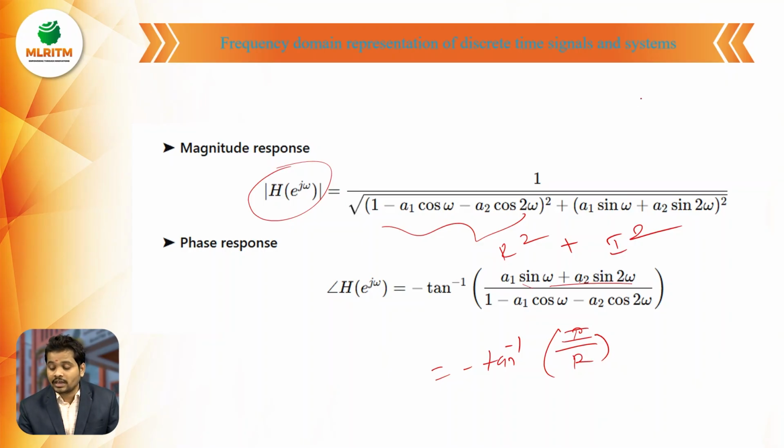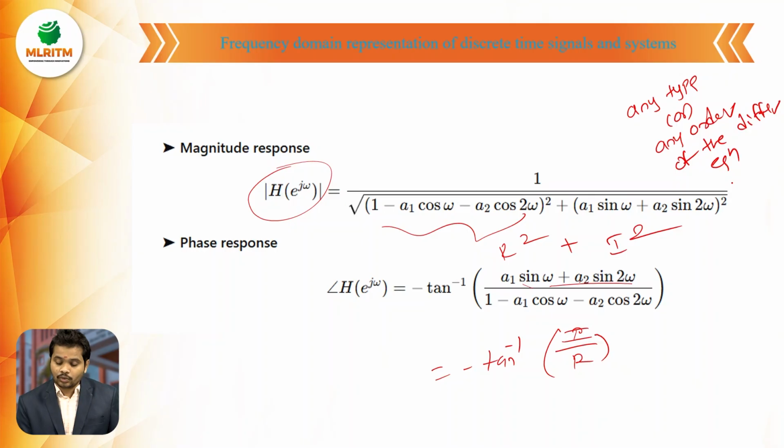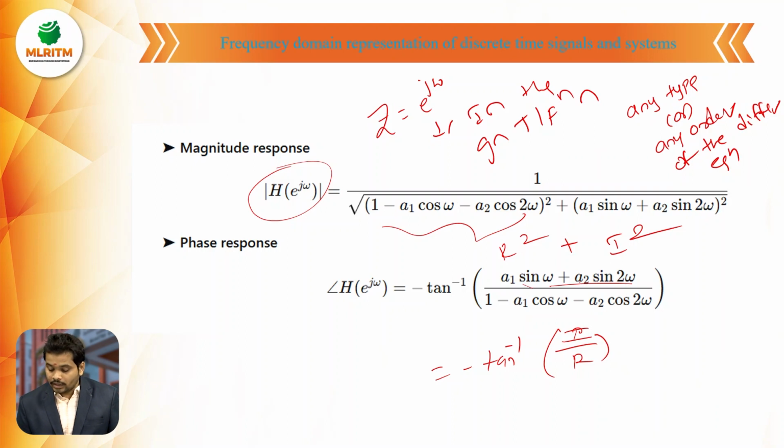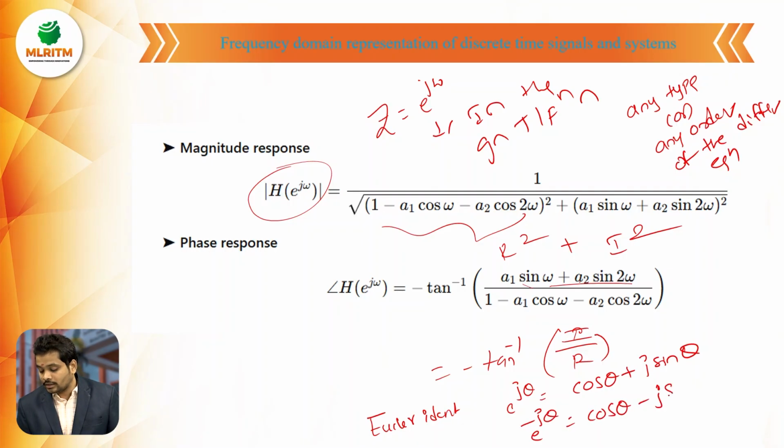Like this, we can calculate for any order of difference equation. So what is the procedure you are following? We put z equals e power j omega in the given transfer function, and later we apply the Euler identity, that is e power j theta equals cos theta plus j sin theta, or e power minus j theta equals cos theta minus j sin theta.